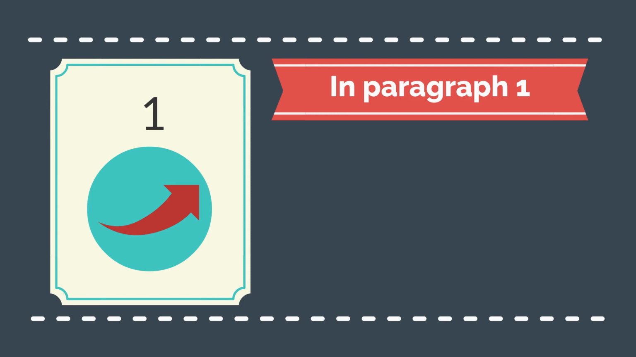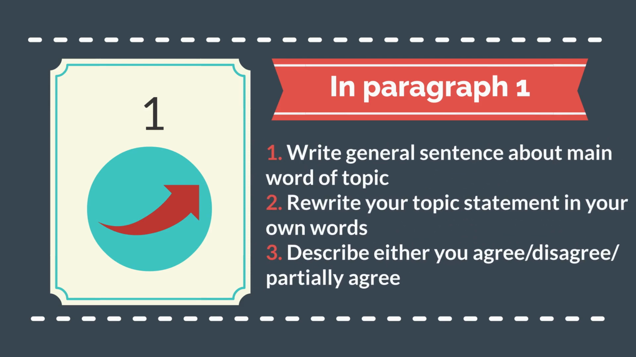In the first paragraph, you have to write a general sentence or statement about the main word of the topic. For example, here in this essay, the main point of the essay is crime. Okay, so write any general statement about crime. Then you have to rewrite your topic statement in your own words. And in the third statement, you have to describe whether you agree, disagree or partially agree. Okay, that will be your first paragraph.